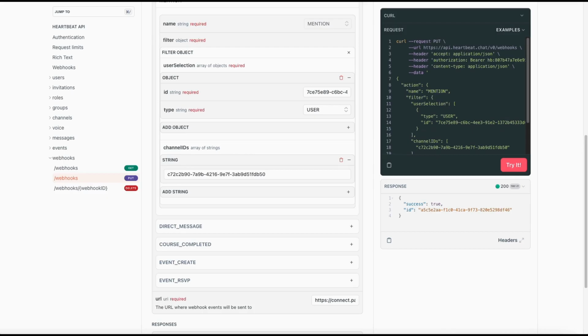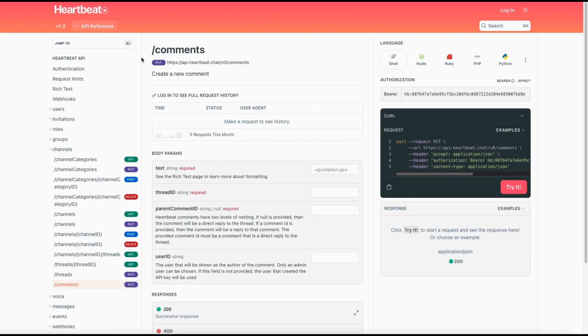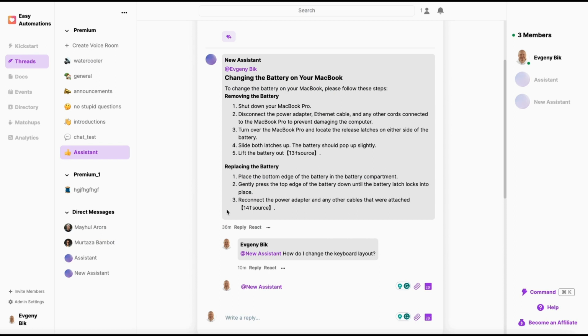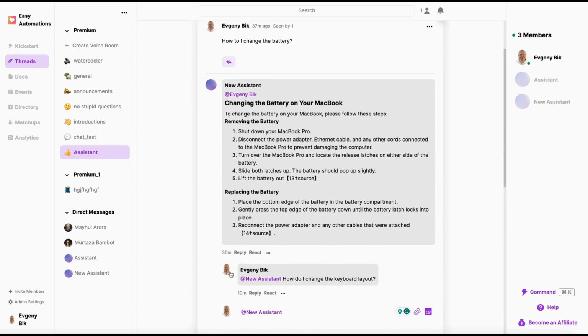Just to visualize this for you, if you look at Heartbeat's API, and we're going to go and look at channels, there is an endpoint here. It says create a new comment. What we need to give Heartbeat is the text. We need to give the thread ID, and then we need to give it the parent comment ID, and that is essentially the comment to which we're going to be responding. If we are responding to this comment, it doesn't have a parent comment ID because it's a top level comment. But if we're responding to this comment, then its parent comment ID is this one.